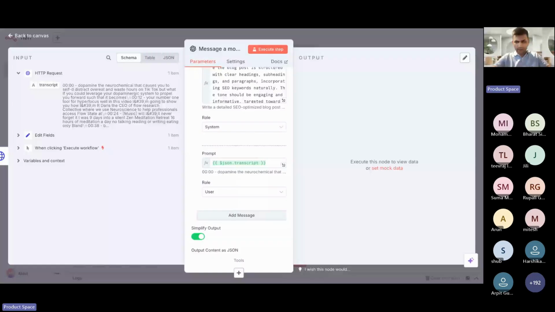Request node, and yeah, the video URL parameter is required. Body parameters. I think there are probably some API key issues.